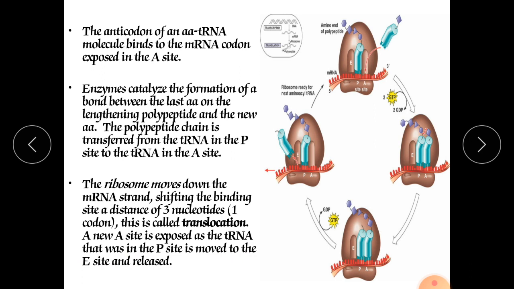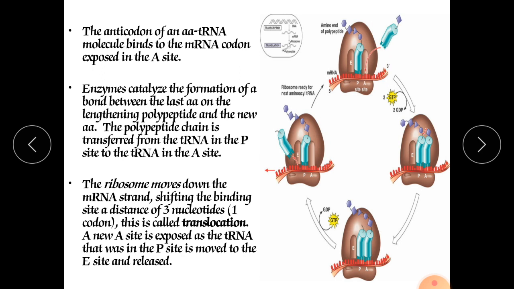The new transfer RNA has shifted toward the P site, and the old one was shifted toward the E site, and from the E site it leaves the ribosome. This site is ready for attachment of a new amino acyl tRNA, and the process will continue.